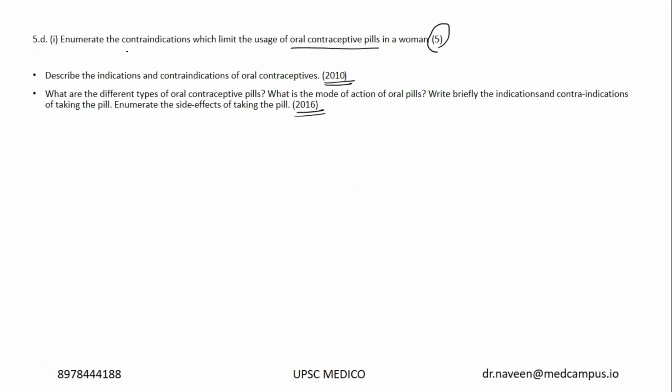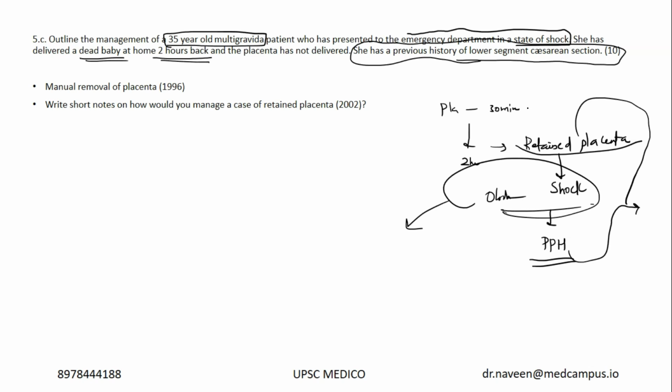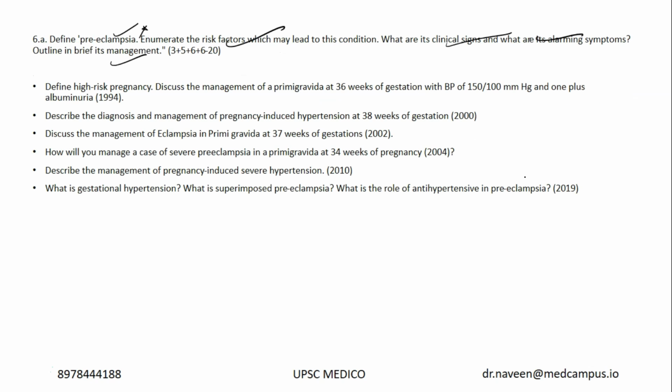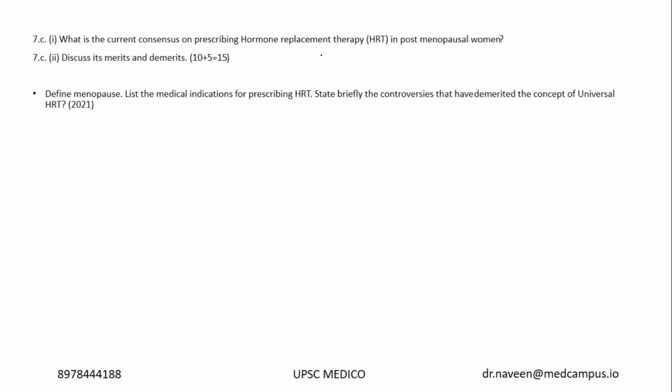Okay, even contraindications of OC pills is asked in the test series. Okay, retained placenta management, PPH management is a part of test series, test 8 OBG. Okay, almost every question is there in the test series. And yes, HRT. What are the current consensus?